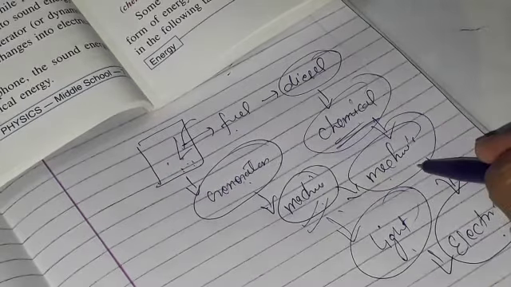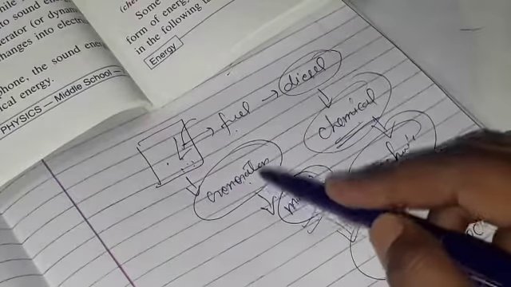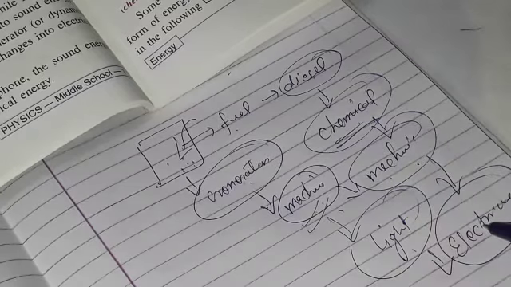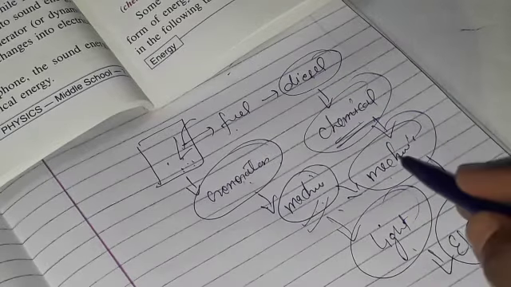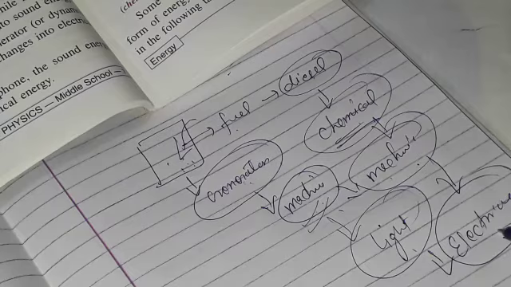In a dynamo we can easily understand that because of the working of the machine we can get electricity. So mechanical energy converts into electrical energy.